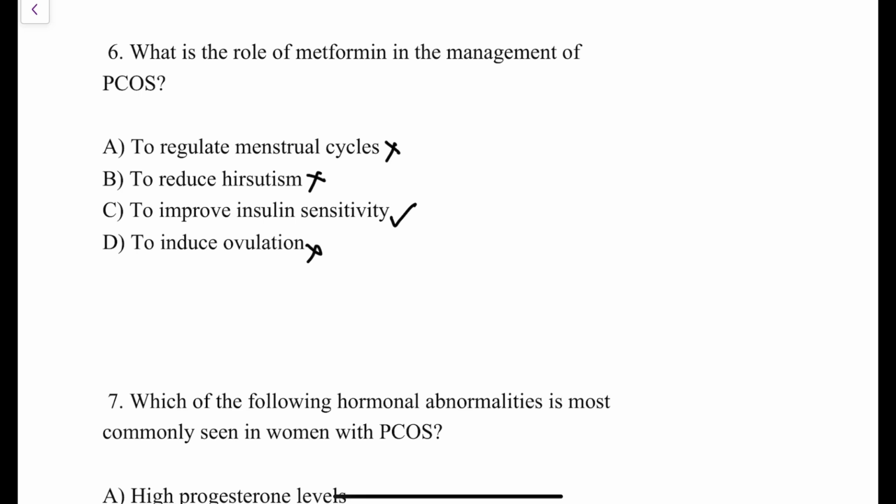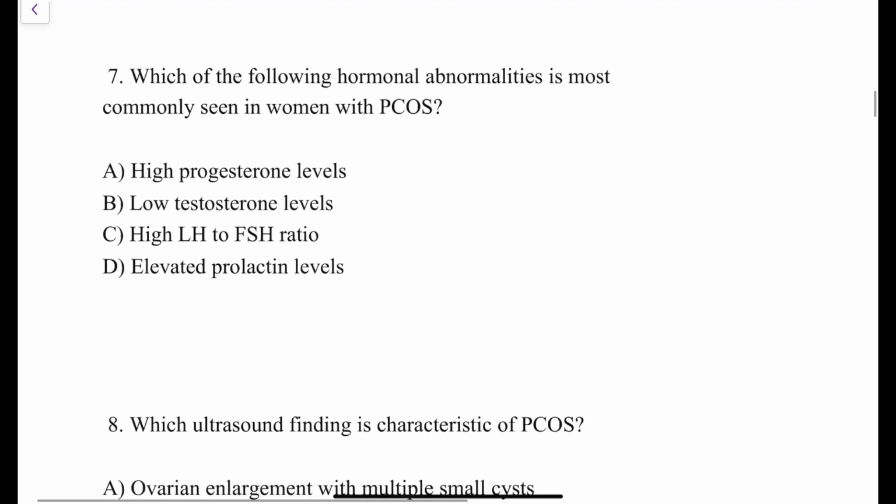To induce ovulation? No, metformin is not used for inducing ovulation. Right? So this makes sense itself. To improve the insulin sensitivity, metformin is used in the management of polycystic ovarian syndrome. Fine. Next question. Which of the following hormonal abnormalities is most commonly seen in patients of PCOS?